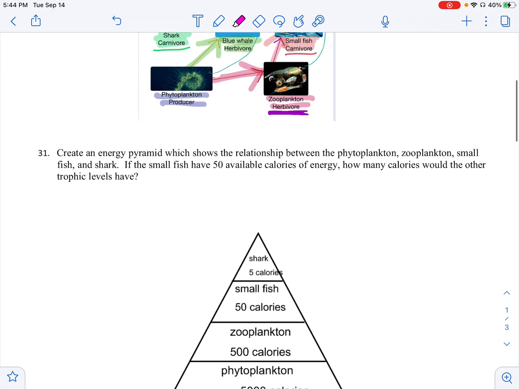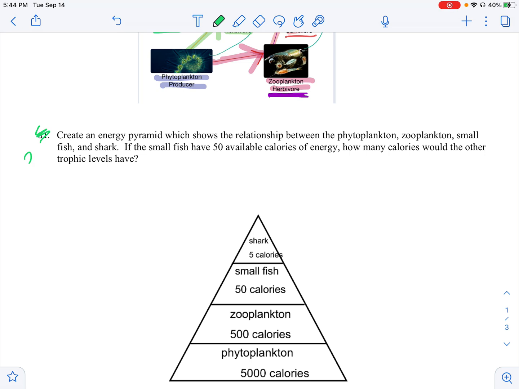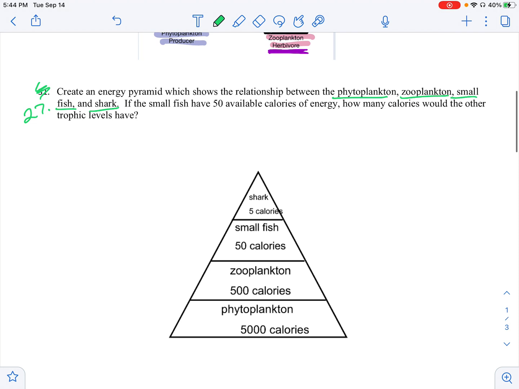Okay, let's go to question number 27. So now you're going to take one of the food chains in your food web, the phytoplankton, the zooplankton, and then the small fish and the shark, and you're going to take that food chain and you're going to put it into an energy pyramid. So let's double check that you did that correctly.